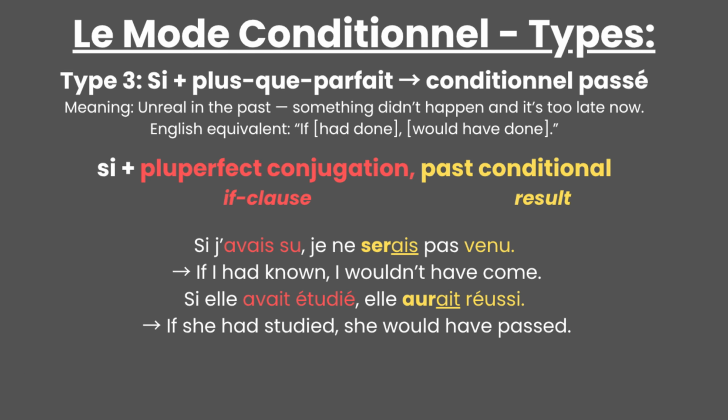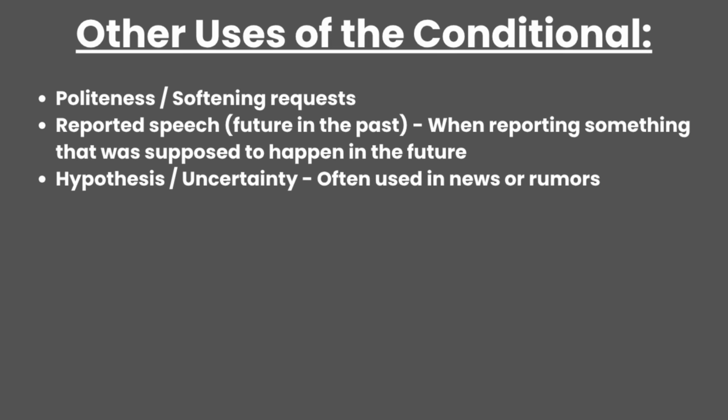So some examples are: Si j'avais su, je ne serais pas venu. If I had known, I wouldn't have come. Si elle avait étudié, elle aurait réussi. If she had studied, she would have passed. In general, these were all conditional types in French, but aside from si clauses, the mood can also be used in other contexts, like politeness, requests, reported speech, and uncertainty.